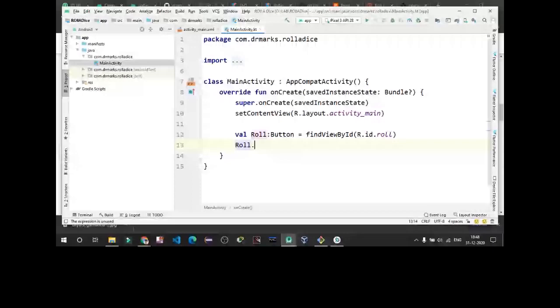So now we are going to get a pop-up message. To get a pop-up message we use a toast.